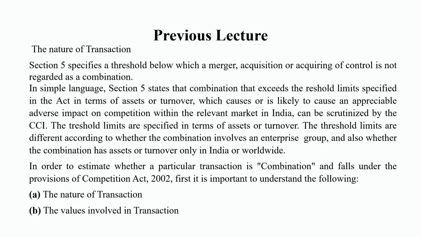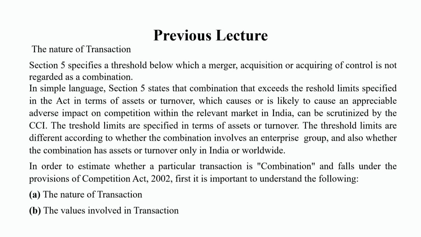Section 5 states that a combination that exceeds the threshold limit specified in the Act in terms of assets or turnover, which causes or is likely to cause appreciable adverse impact on competition within the relevant market in India, can be scrutinized by the CCI. The threshold limits are specified in terms of assets and turnover.